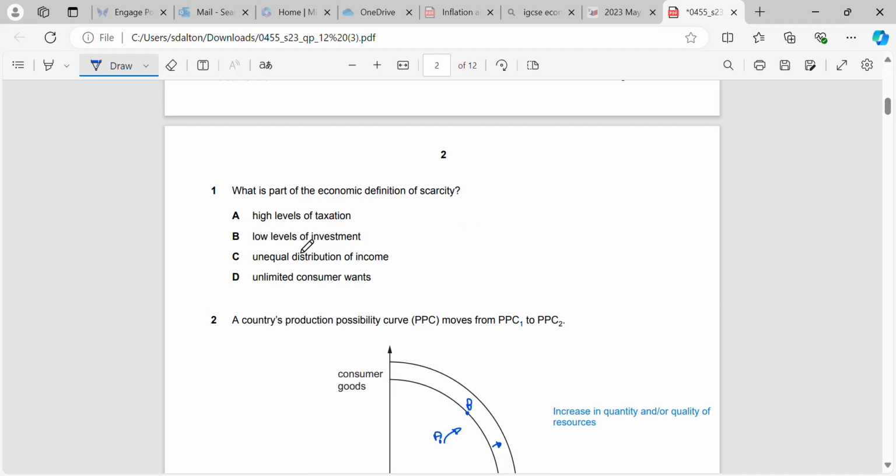Okay, and question 1, to finish off, what is the part of the economic definition of scarcity? That's unlimited consumer wants. So if you remember, first chapter, definition of scarcity, or the basic economic problem, limited resources equals unlimited wants, equals choice, equals opportunity cost, equals scarcity, etc. Okay? You can look over that in Unit 1. It's the first chapter, the first thing we study. So all these questions for the first ones are very similar. And that is that.